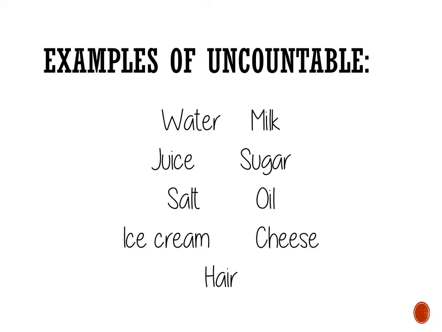When we're talking about things that you need to cut in order to buy them, like cheese, okay? When you go to the supermarket and you ask for cheese, they're going to ask you, how much do you want? A kilo, a package, okay? So when we're talking about these things that need to be more specific, we're talking about uncountables.